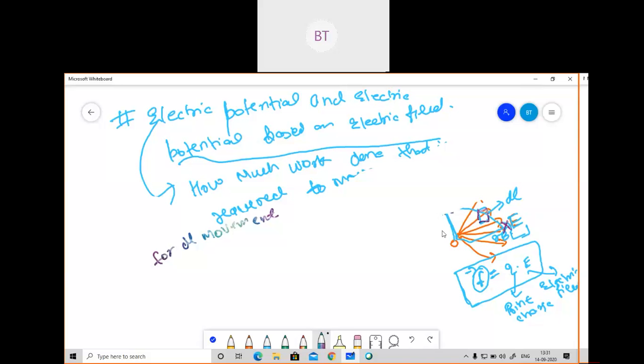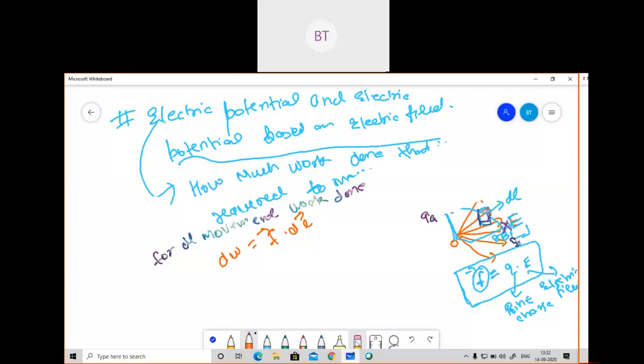If we move this point charge from QA to QB, obviously this DL will also move. For the DL movement, what will be the work done? I write dW is equal to force into DL.